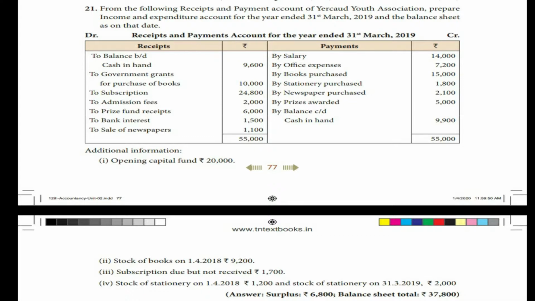Additional information: opening capital fund 20,000, stock of books on 1st April 2018 rupees 9,200, subscription due but not received rupees 1,700, stock of stationery on 1st April 2018 1,200 and on 31st March 2019 rupees 2,000.